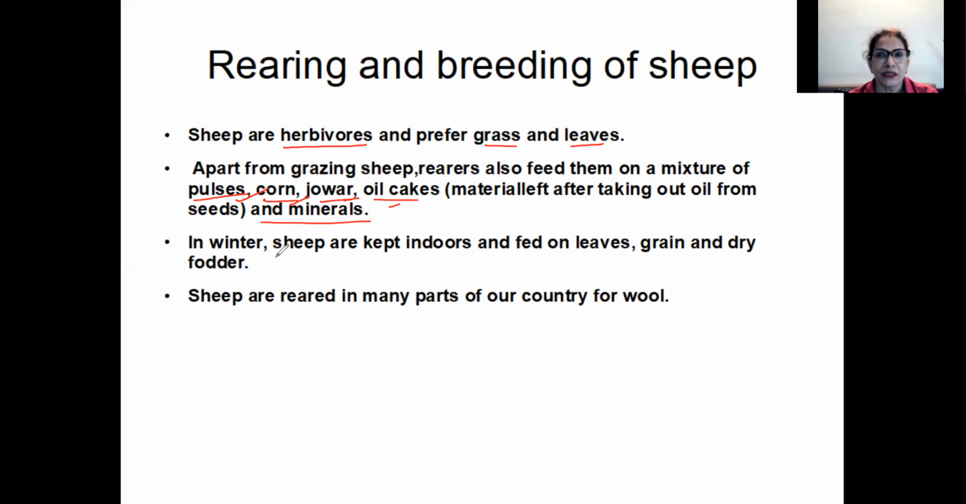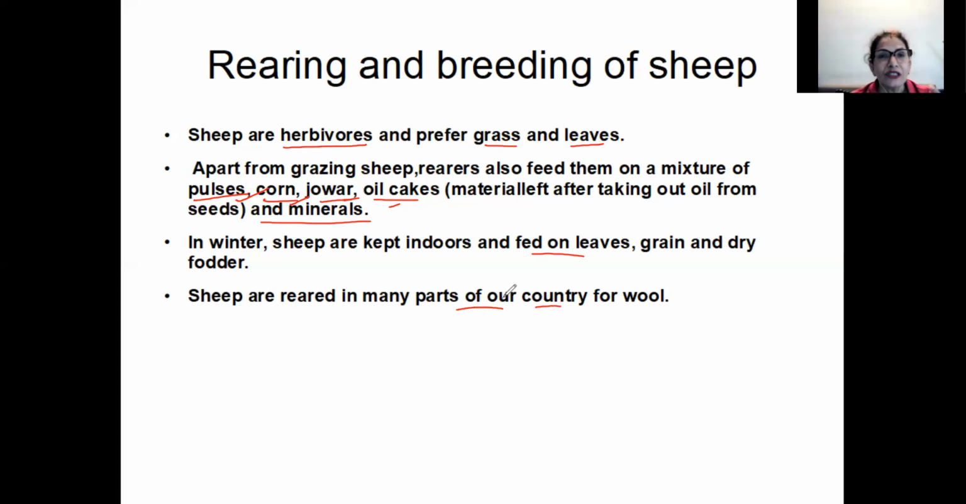And in summers, in the hot weather, the fleece is shaven. Okay, the fleece is cut, not in the winters. So in winters, sheep are kept indoors and fed on leaves and grain and dry fodder. Sheep are reared in many parts of our country for the wool. Yes, as I told you, in Uttarakhand and in Jammu and Kashmir.